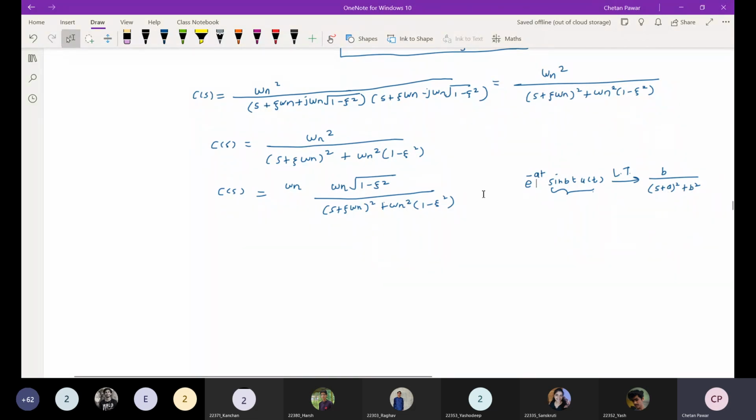Okay. So if you apply this property here, what will be the inverse Laplace transform of this particular signal? At least one fellow should tell this. Okay. So what is the inverse Laplace transform of that thing?